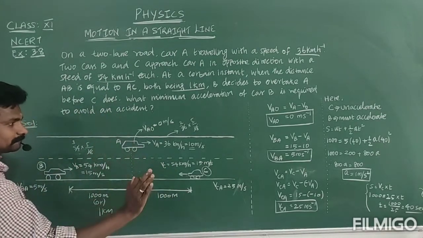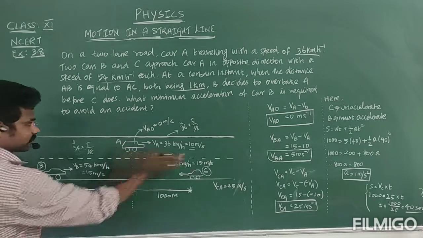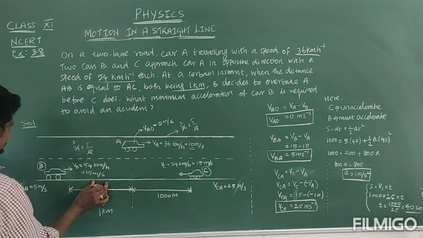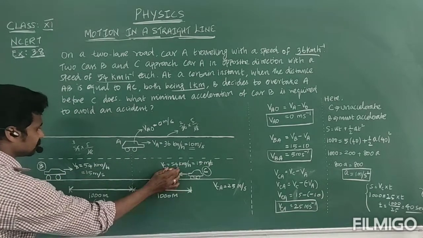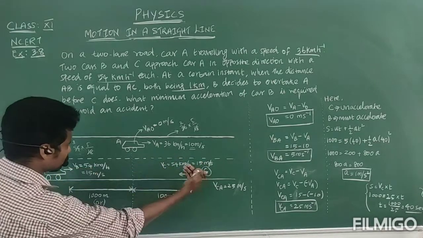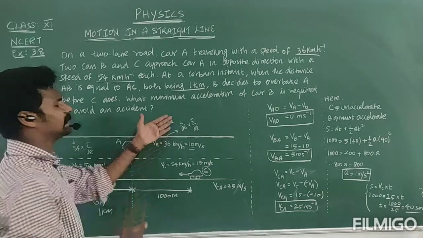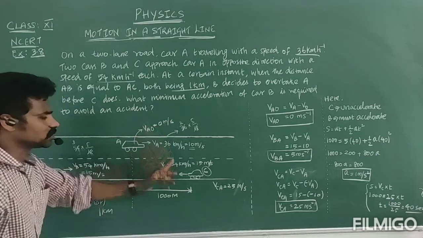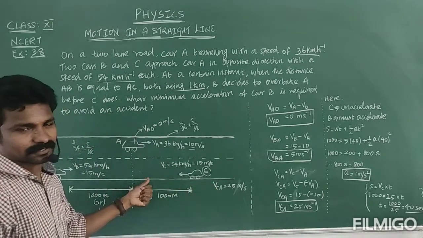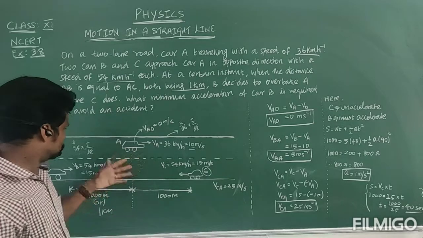So now you got the question. Okay? A car velocity 10 meter per second. B car velocity 15 meter per second. And C car its velocity that is also 15 meter per second. It is traveling in opposite. Then before C is going to reach this point, B should overtake the A. So first you should calculate this time. In what time to reach? Okay, right. So you know very well.